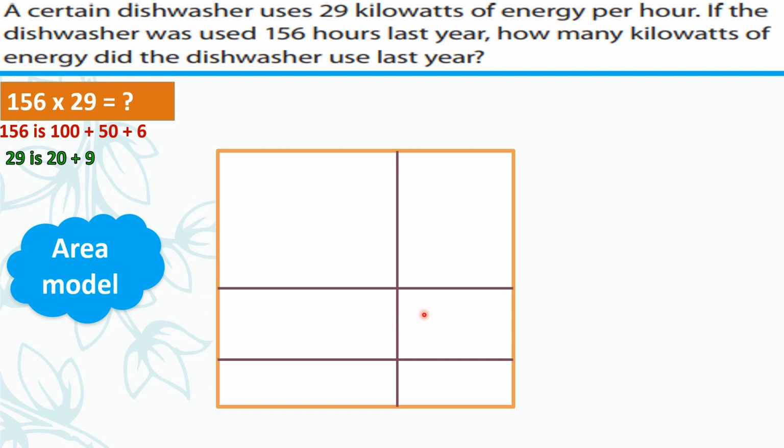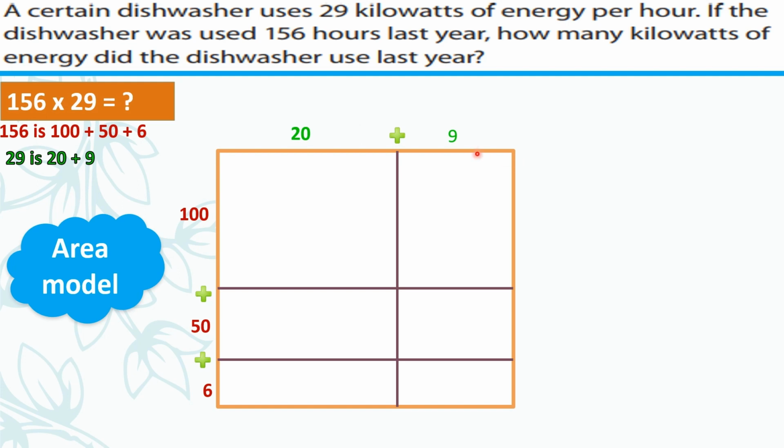I went ahead and created an area model, because I know that each of these rows will represent the 3-digit number 156, and each of these columns will represent the 2-digit number. So we are going to label it by saying 100 plus 50 plus 6. And for 29, we'll have it as 20